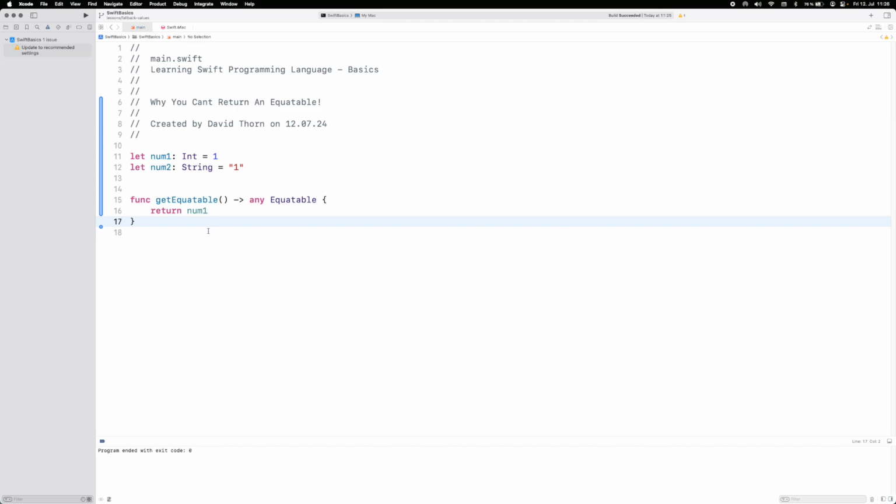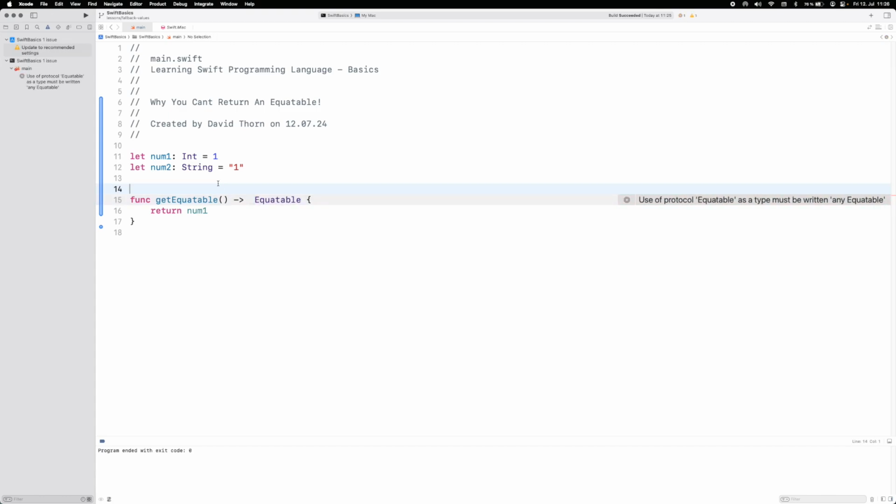Now we can go into this a lot further, but I just wanted to highlight why you can't do this. It might seem weird, but we're going to need these things in the future. I need you to understand that we can return protocols, but what we can't return are protocols with some form of associated type inside of them.